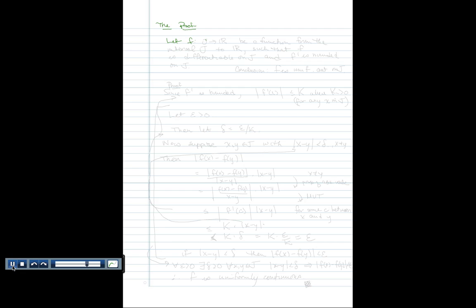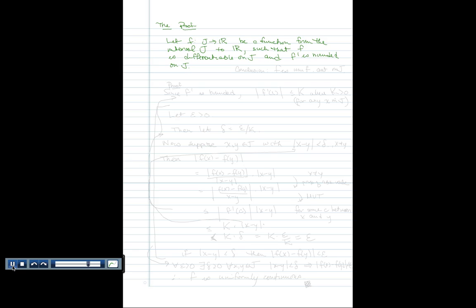Let f be a function from the interval J to the set of real numbers, and such that f is differentiable on J, and f prime is bounded on J.